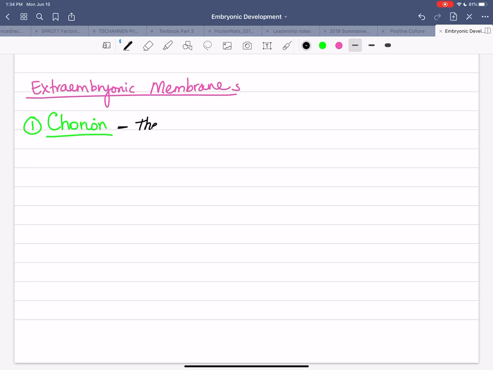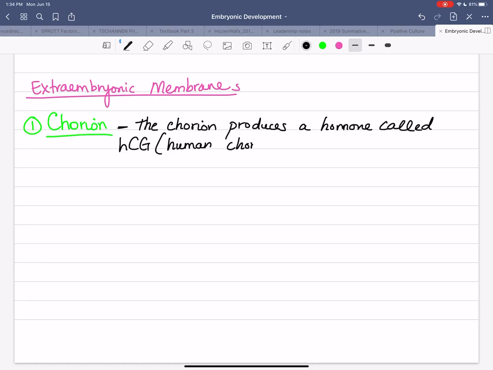But the chorion also produces a hormone called HCG, human chorionic gonadotropin. And HCG is what is detected by your pregnancy test.